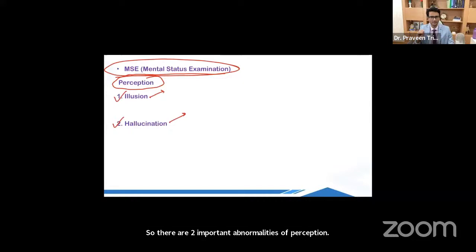So what is an illusion? First of all, what is an illusion? If I say that I see a black pen, what is it? Is it a normal perception or abnormal perception? If I say I see a black pen, I am having a white pen in my hand, but I say I see a black pen. It's an abnormal perception. In the second case, I don't have anything in my hand, but I still say I see a black pen. So in both examples, I am having abnormal perceptions.